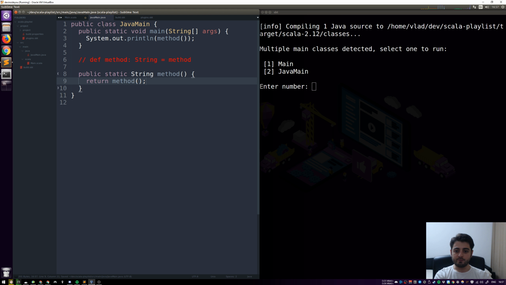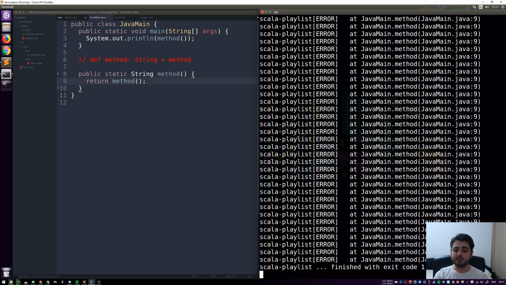So now if we save it, revolver or SBT, they both recognize, okay, now there's a different main method, so we're just going to do 2, right? So what's going to happen is that there is a problem. In Scala, remember, it was just caught in this endless loop, whereas in Java, something is exploding. What is happening is it kept calling itself too much, and then the stack grew so long, so deep, that it consumed all the memory that it had.